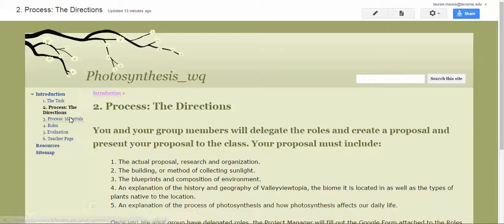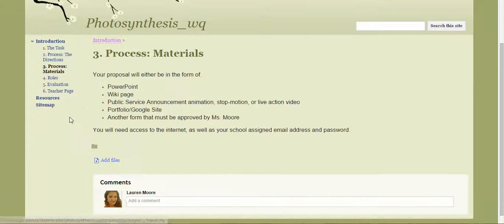The next thing is the materials that they're going to need. They're either going to make a PowerPoint, wiki page, animation, stop motion, or live action video, or a portfolio using Google Sites, or if they have another idea, they may. However, it must be approved by myself or the teacher, whoever's having them do this. They also need to have their school-assigned email address and password, which is imperative to be able to share things with myself as well as the other students via Google Slides, Docs, what have you.